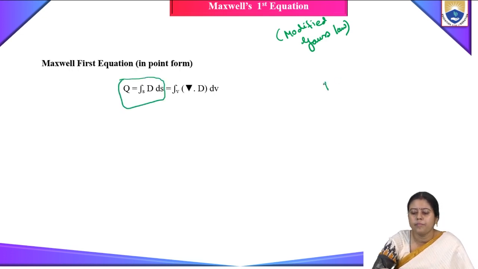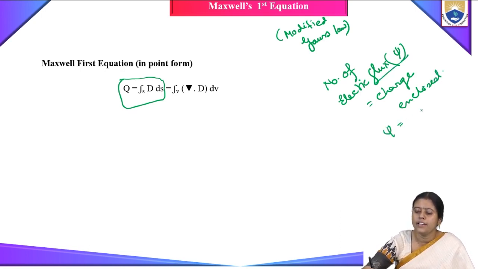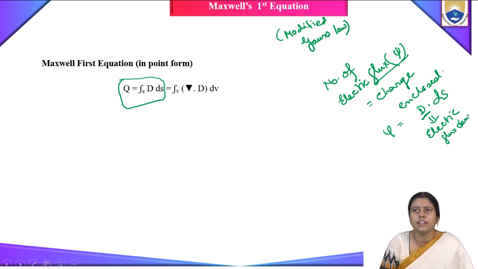So this is the Gauss law. Number of electric flux psi is equal to charge enclosed. This is the Gauss law. And what is psi? Psi is nothing but D dot dS. And what is D? D is the electric flux density.